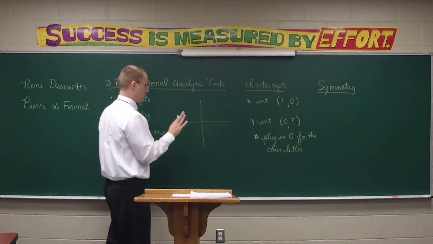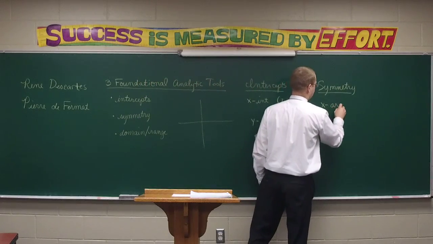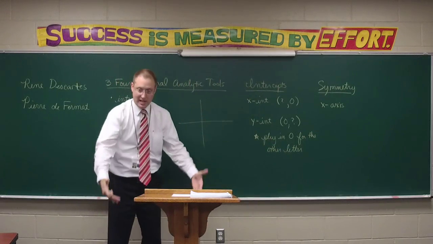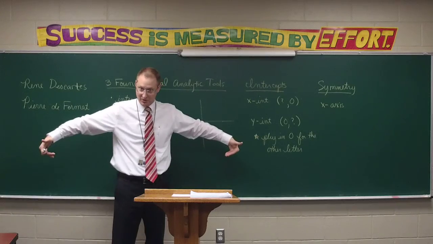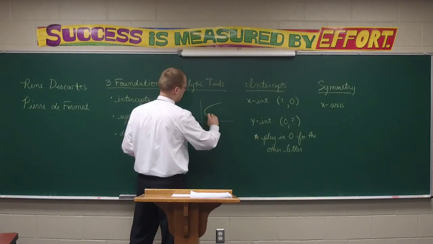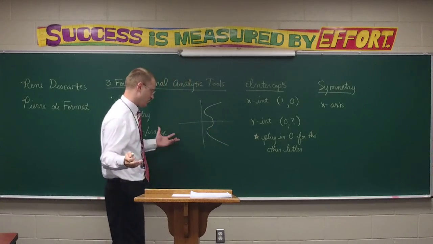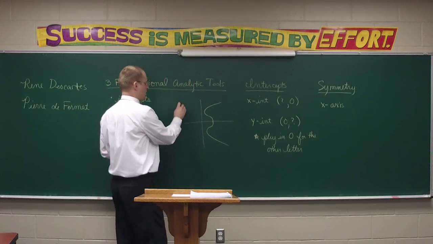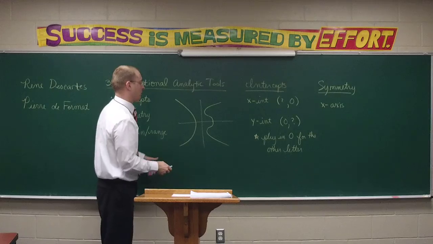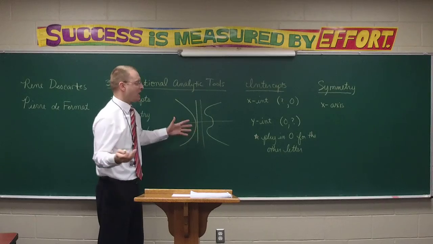And so let's picture symmetry here. If a graph is symmetric to the x-axis, then that means that what you see above and below the x-axis should match, right? This would not be symmetric to an x-axis, right? Above and below doesn't match. But if I had something, for instance, like that, what we see above, what we see below matches. If we had something like that, what we see above, what we see below matches. If we had even something as basic as that, what we see above, what we see below matches, right?